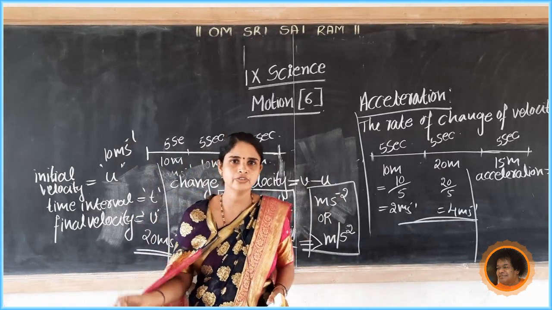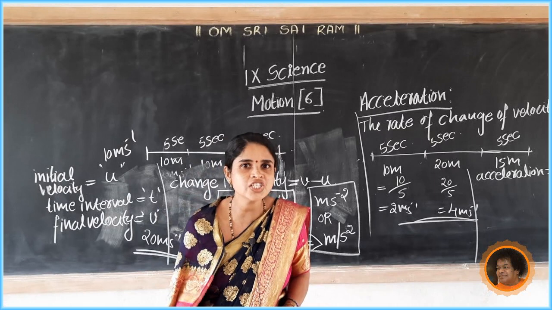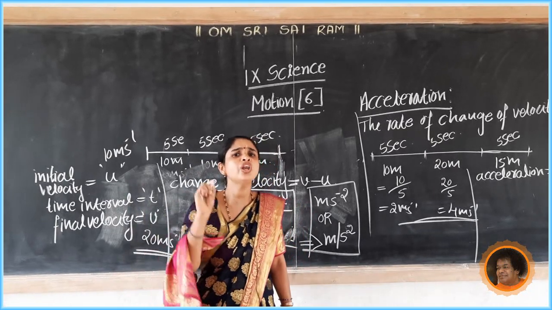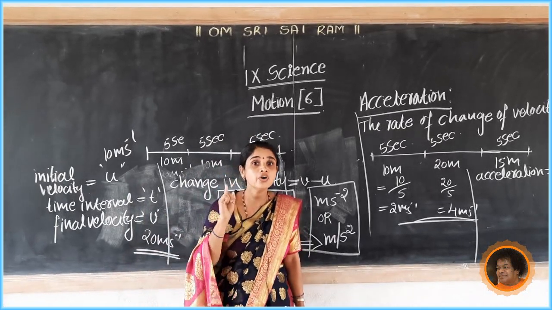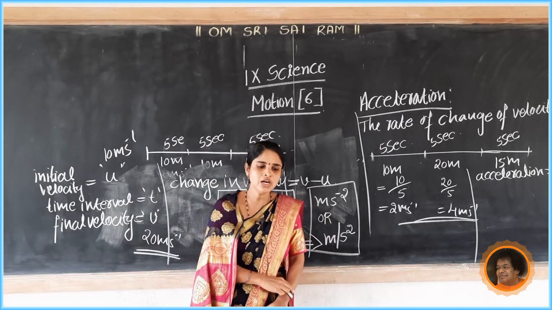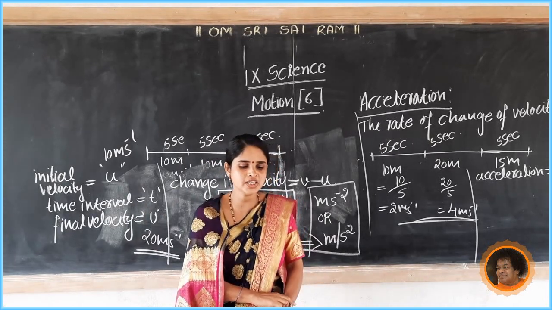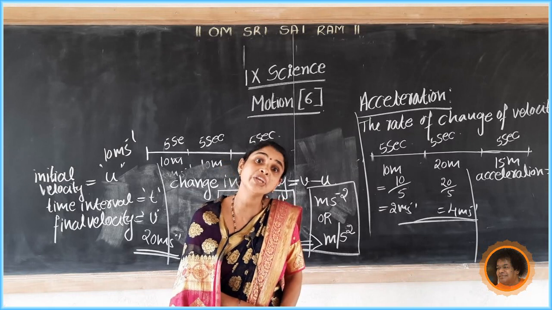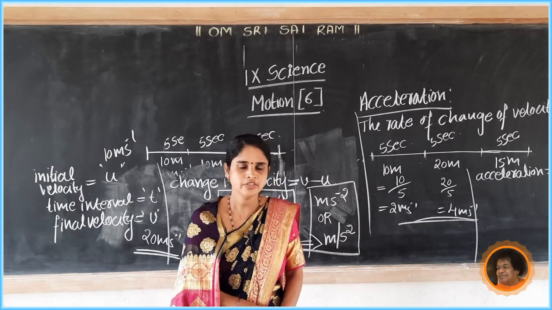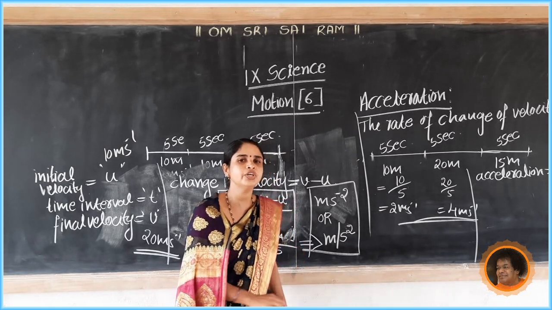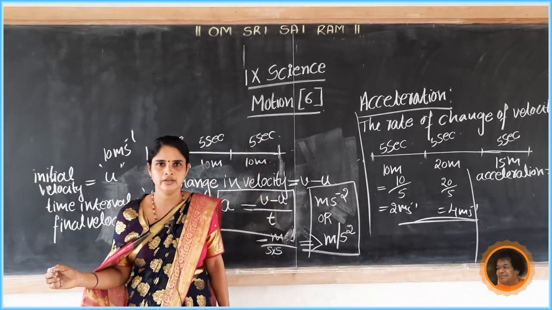Meter per second squared. So what is meant by acceleration? The rate of change of velocity is called acceleration, or the change in velocity of an object per unit time. Its SI unit is meter per second squared.